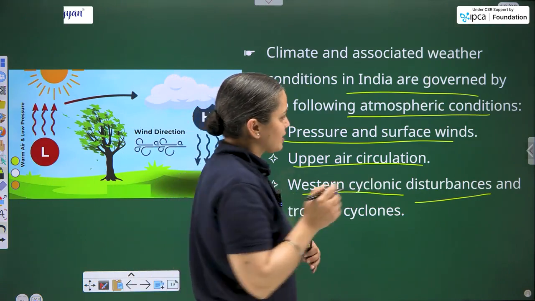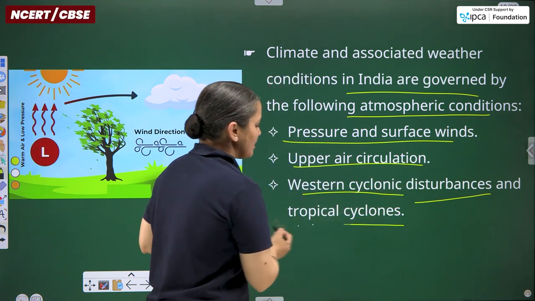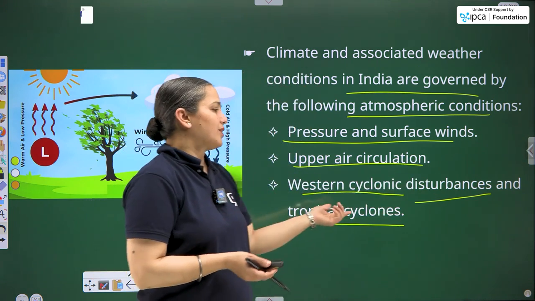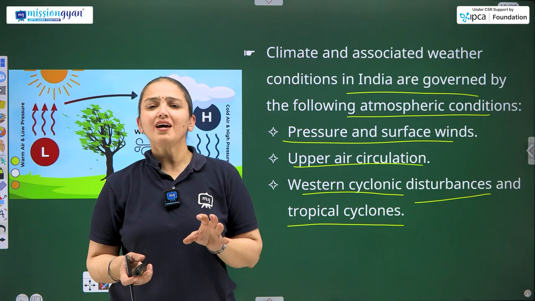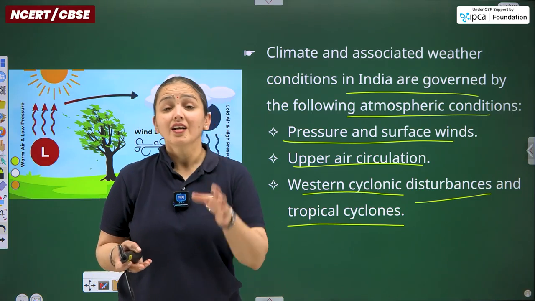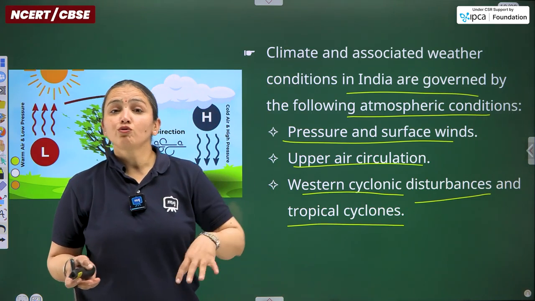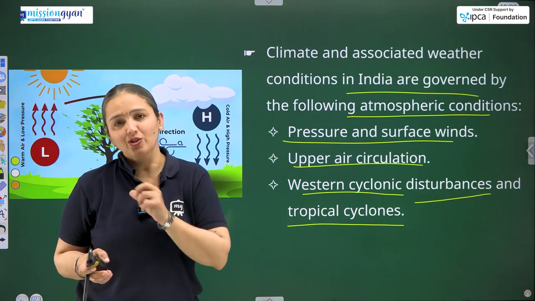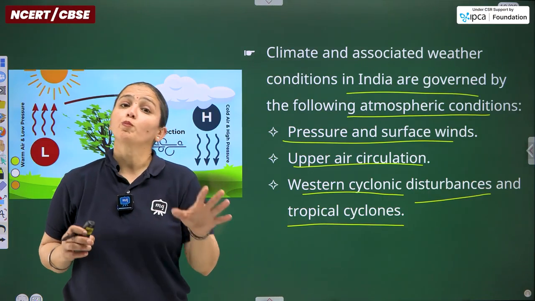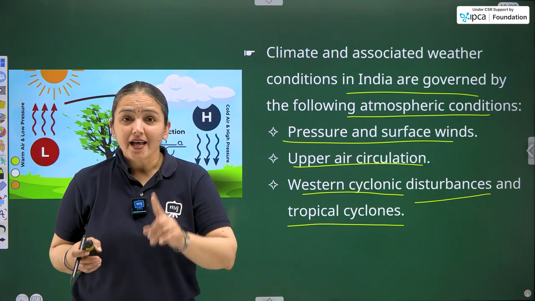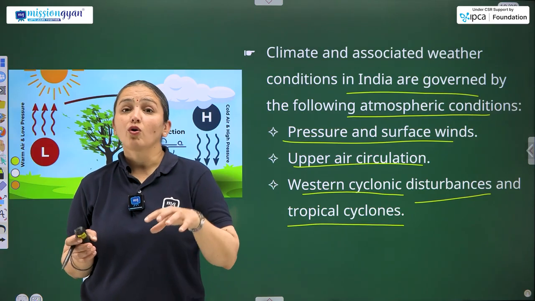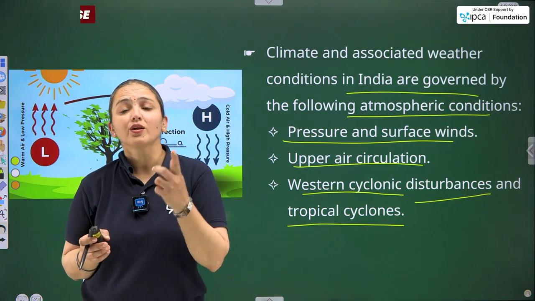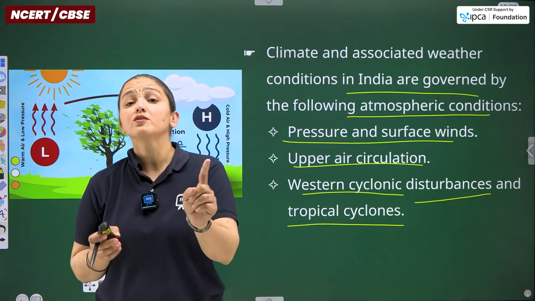So western cyclonic disturbances and tropical cyclones. Let me tell you what cyclones are. They are naturally occurring disasters. They originate due to disturbances in the temperature conditions present in an open water body. Yes, cyclones originate within open water bodies only.